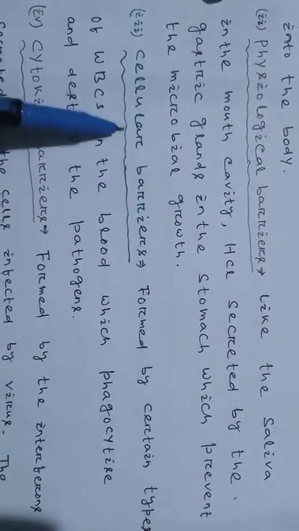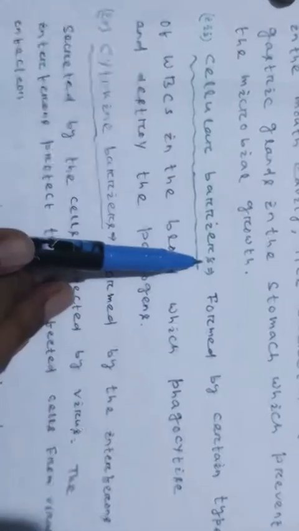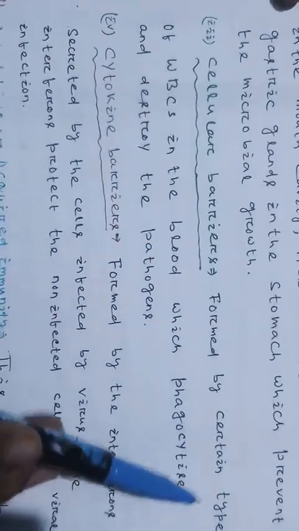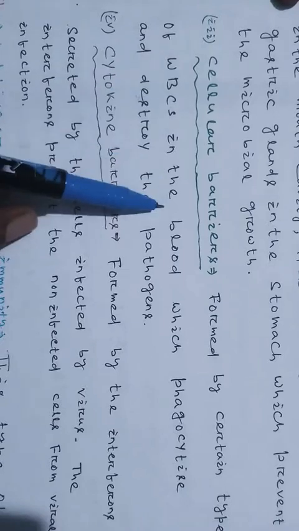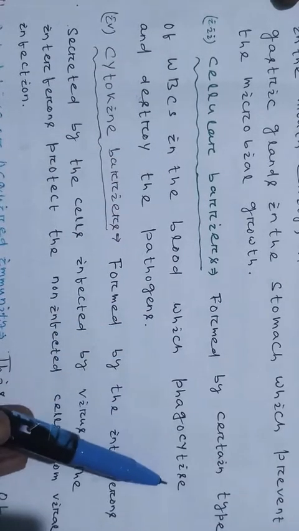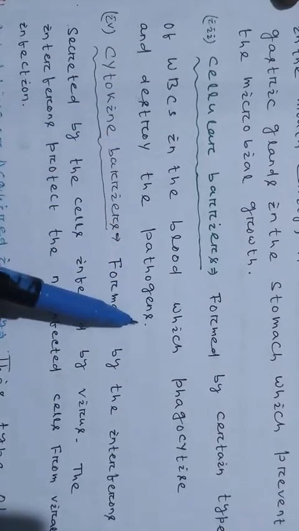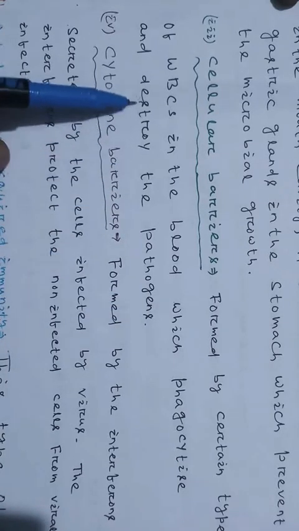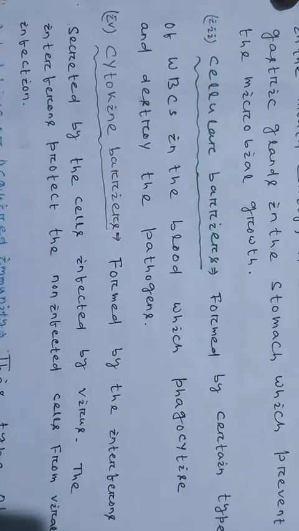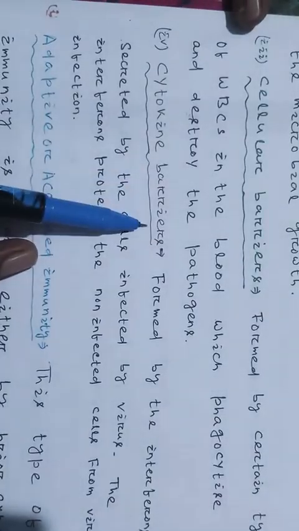Then the cellular barriers. These barriers are formed by certain types of WBC in the blood which phagocytize and destroy the pathogens. The WBC have phagocytic action, that means they directly engulf the foreign germs and destroy the pathogens. Then the cytokine barrier.